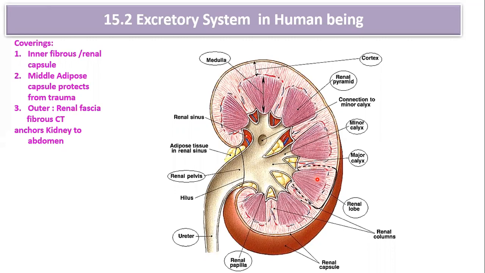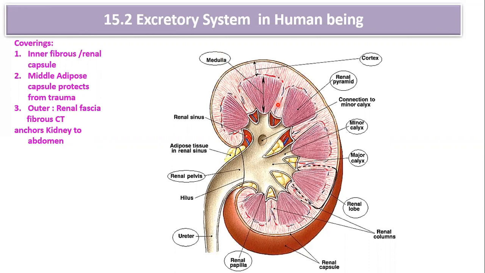So the outer part is called the cortex, and the inner part is called the medulla. The medulla is made up of a number of pyramids. You can see these pyramids over here; these are triangular structures. So the medulla is represented by a number of pyramids, which are called renal pyramids, or medullary pyramids. You can call it either renal pyramid or medullary pyramid.